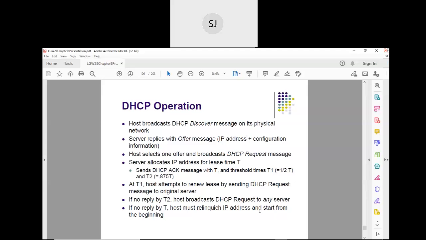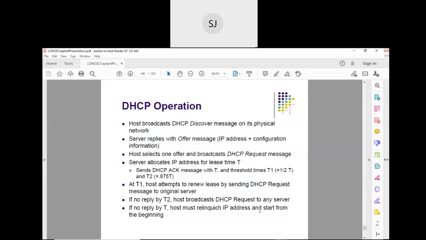Whatever IP addresses are assigned by the DHCP server to the host machines in our college are private IP addresses, not public IP addresses. A public IP address has to be unique, so any other machine cannot have the same IP address. But since these are private IP addresses, the same IP address you can find in other networks.